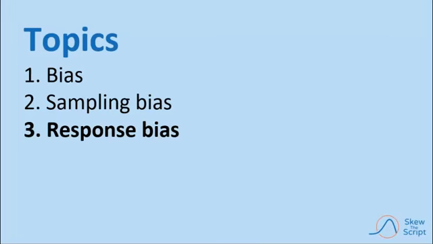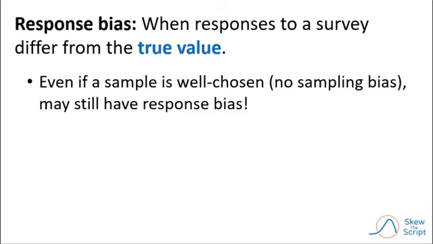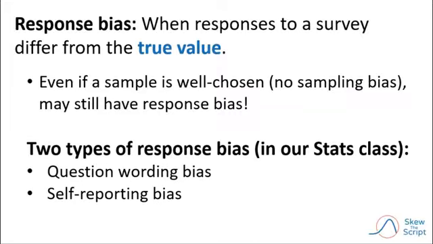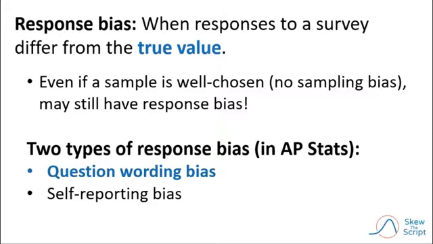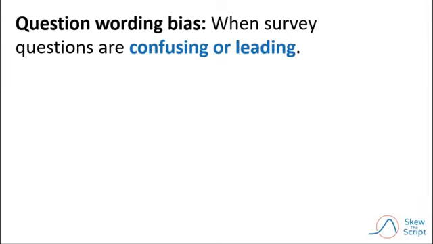Now that we've gone through several types of sampling bias, let's discuss a slightly different flavor of bias called response bias. Response bias is a category of bias that arises from responses to a survey being taken. Usually it is when the survey results are different than the true values that should show up. And it's a result of different types. So we're going to study two main types in this class. The first is question wording bias. Question wording bias occurs when the survey questions are confusing or leading.